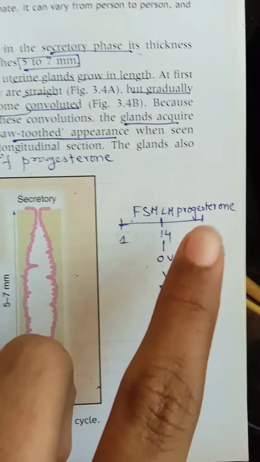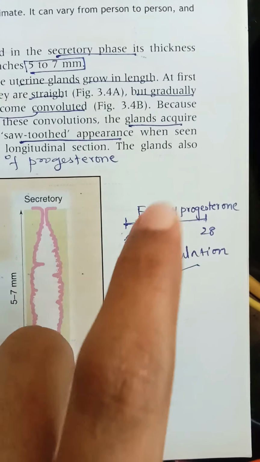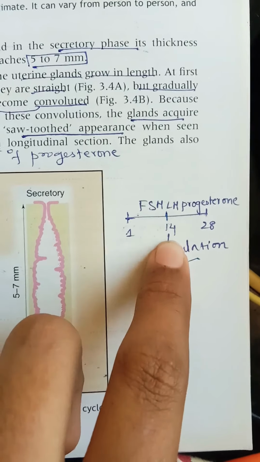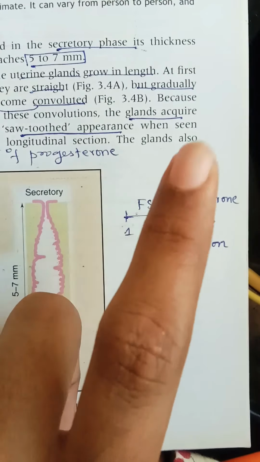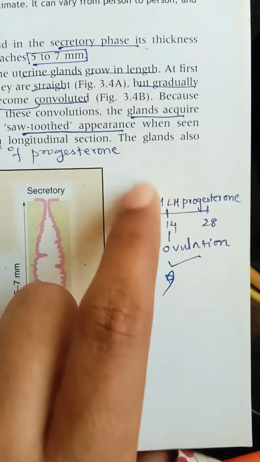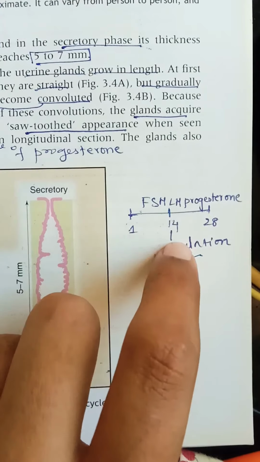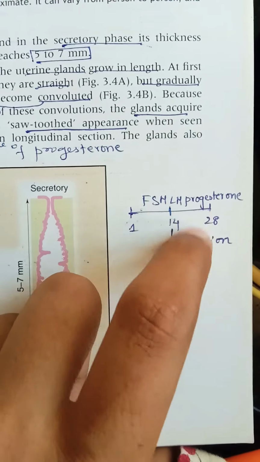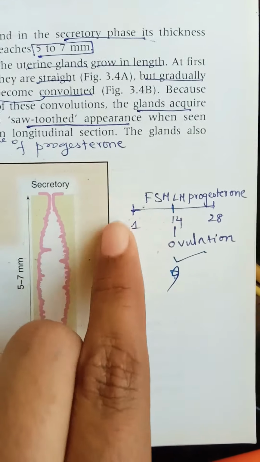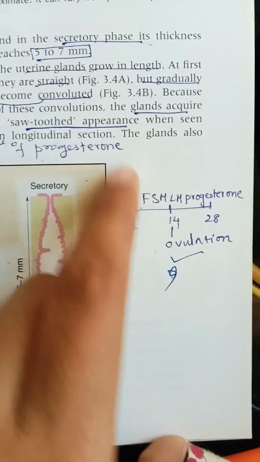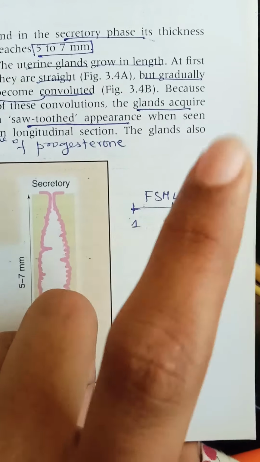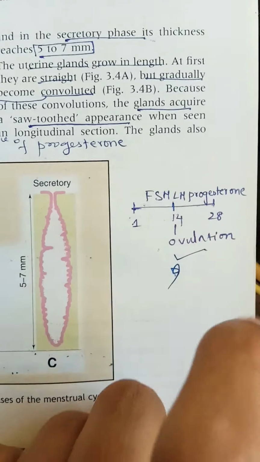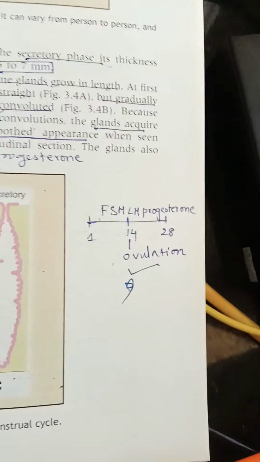So to understand clearly what is taking part in what, you can see from day 1 to 14, mainly the FSH is taking part, and on the 14th day ovulation takes place because of LH. So LH plays its major role on day 14, and from day 14 to day 28 our progesterone is playing an important role, and of course from day 1 to 14 estrogen is also playing an important role, on 14th LH, and from 14 to 28 progesterone is the one which is maintaining these days. So at day 14 ovulation takes place. So by this timeline you can understand it.